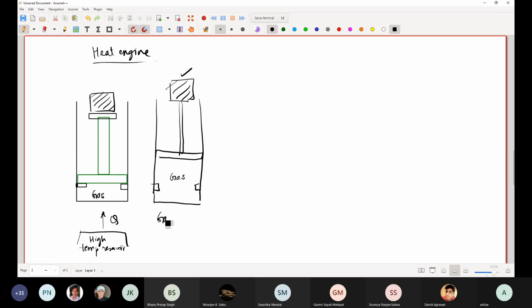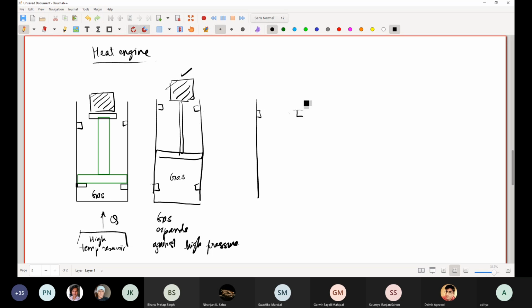The gas expands against a higher pressure. Then, let's say there are stops over here as well. So it keeps on expanding up until it hits the stops.